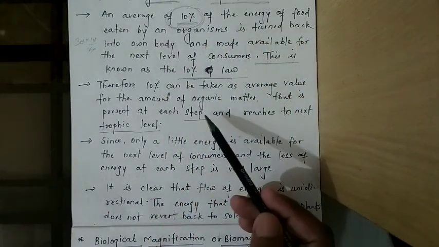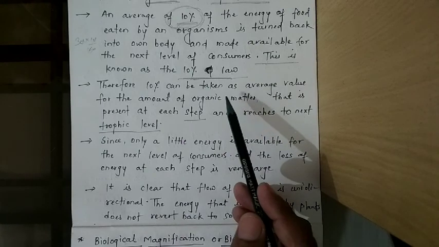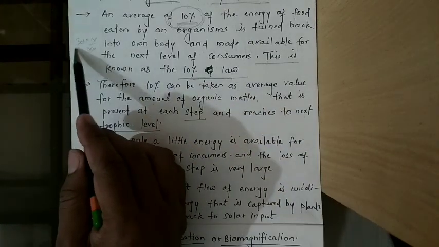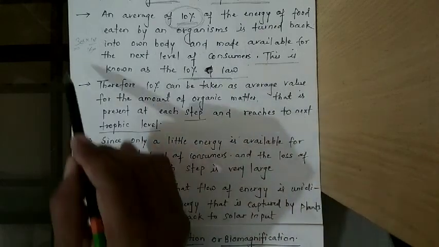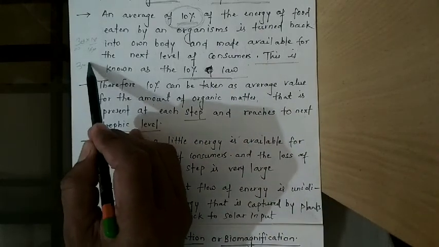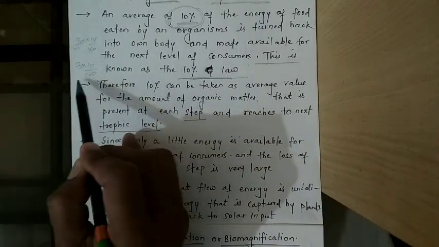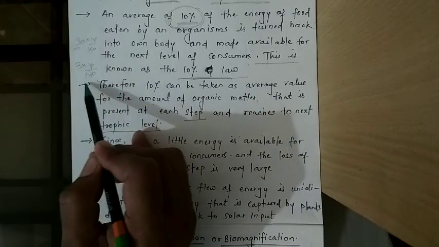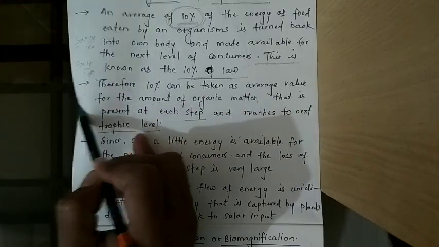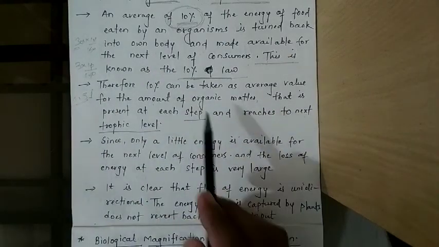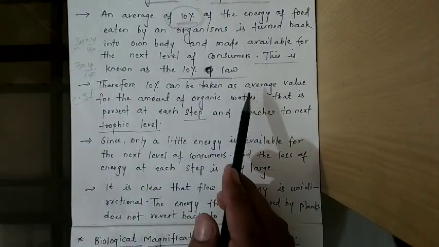Next level, herbivores, then carnivores. Carnivores will utilize these 3, and 10% of 3 means 0.3 joule will be available to the carnivores.